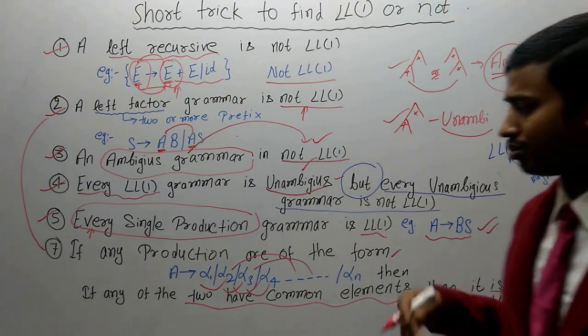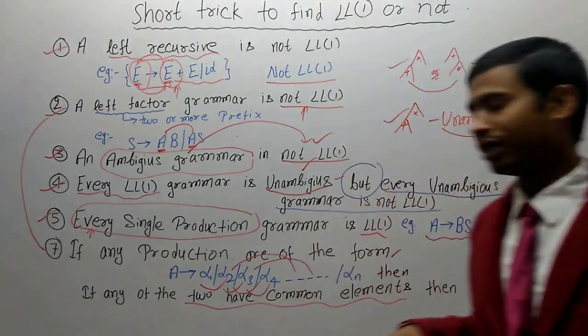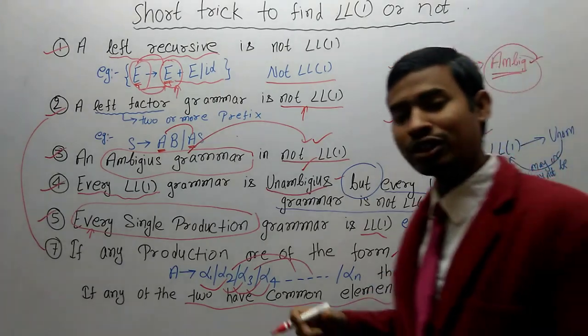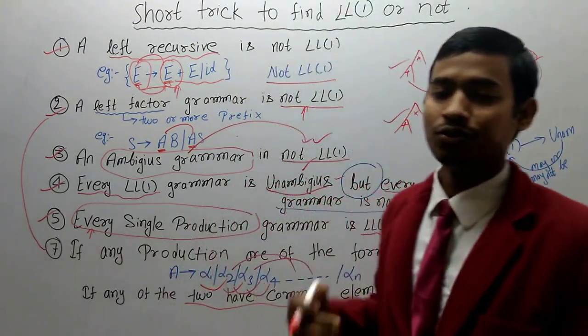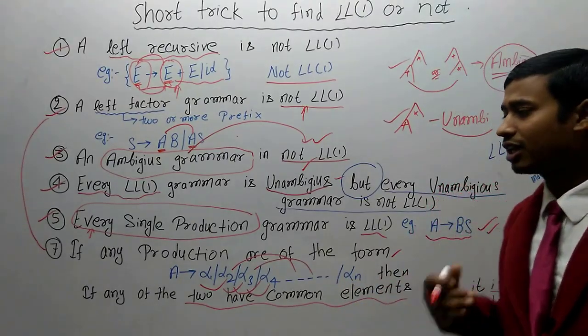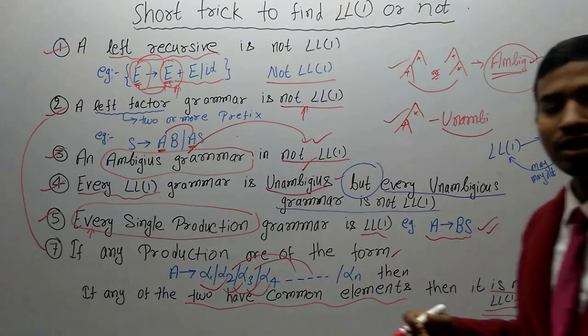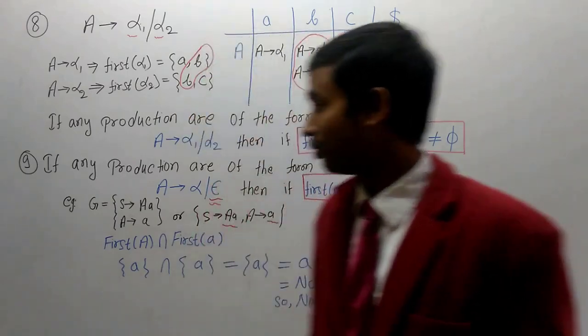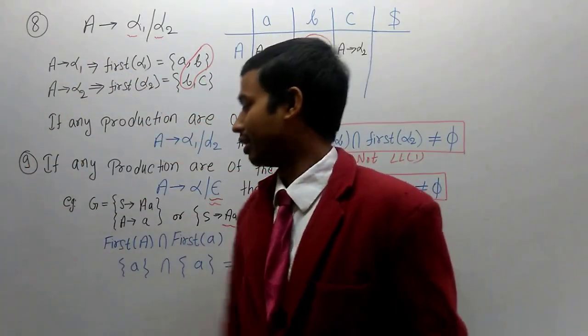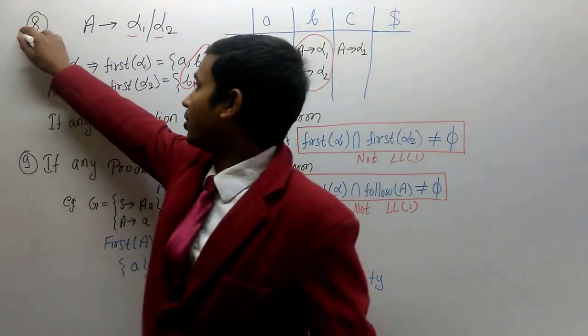Now let's move further to point number 8, to discuss the most important trick of LL1 grammar, so that we will be able to find directly whether the given grammar is LL1 or not. Now we discuss rule number 8 and rule number 9. These two rules are very important.